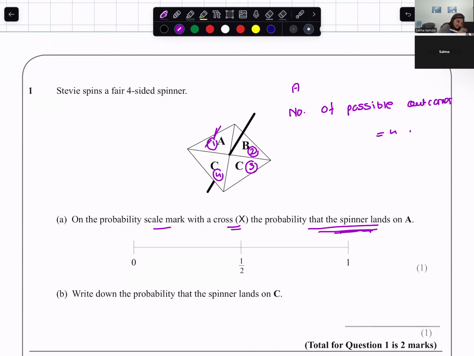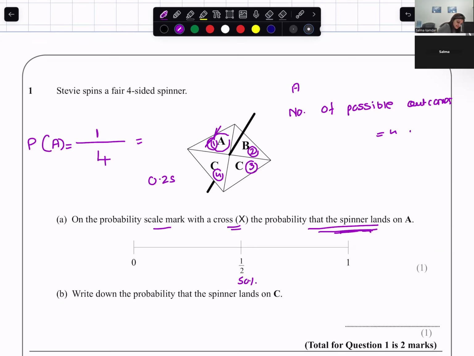So the probability that the spinner would land on A: I have 1 A, and the total number of outcomes is 4. So the probability of the event that the spinner lands on A is 1 by 4. If I convert it into decimals, this would become 0.25.